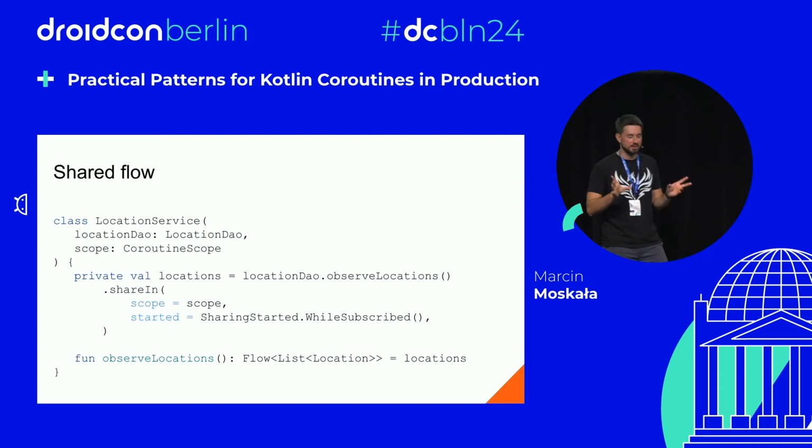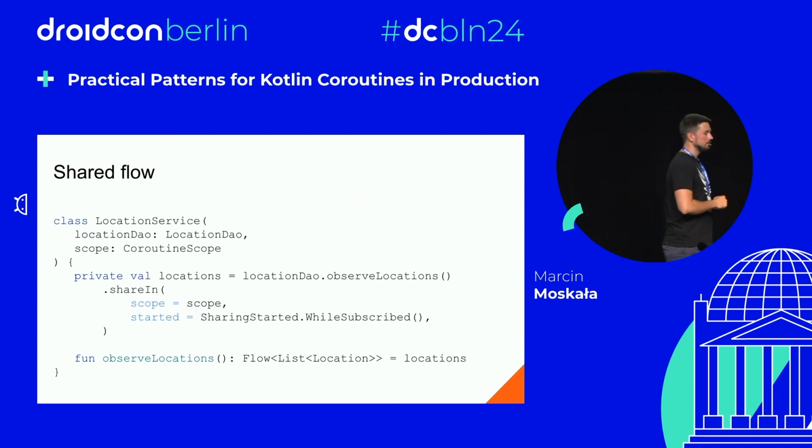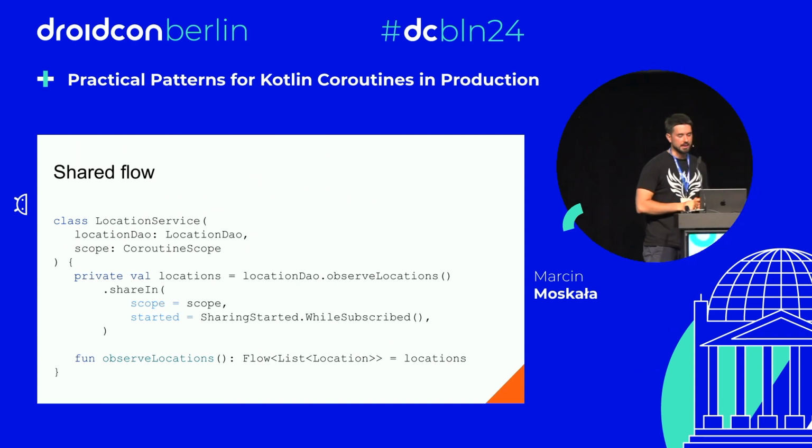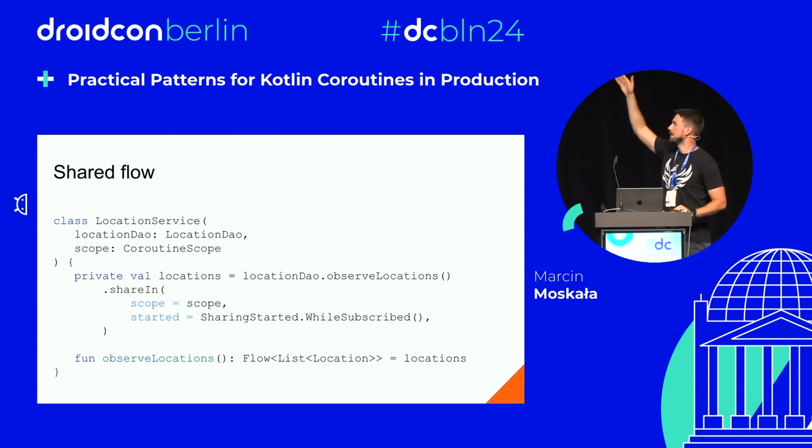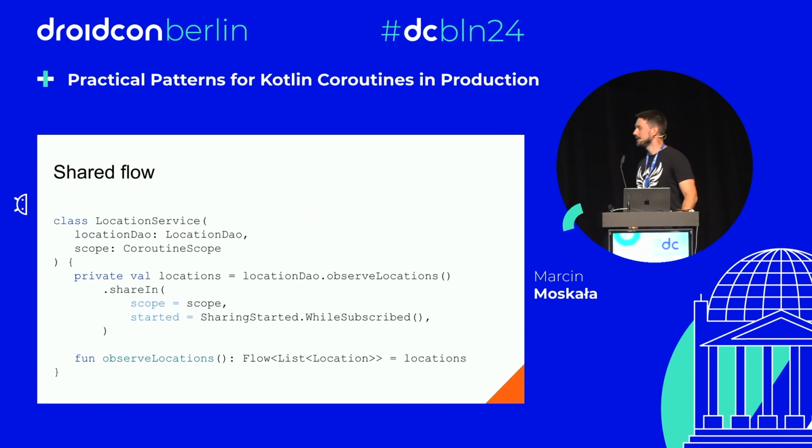It must be stored in a variable. And here we pretty often use the option WhileSubscribed, meaning that the connection will be opened when the first listener appears and will be closed once the last listener disappears. That's a pretty popular optimization when we operate on flows that start some observers on databases or on network.